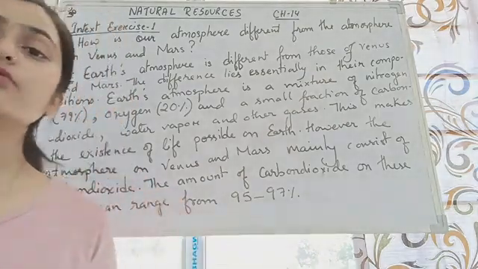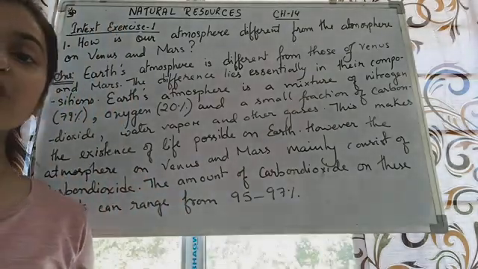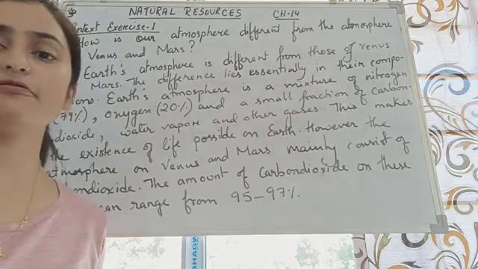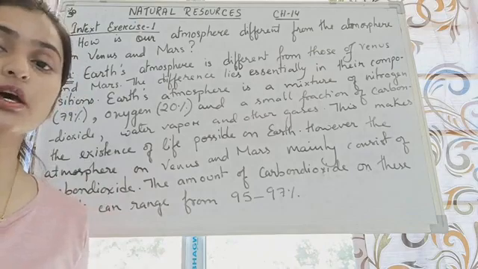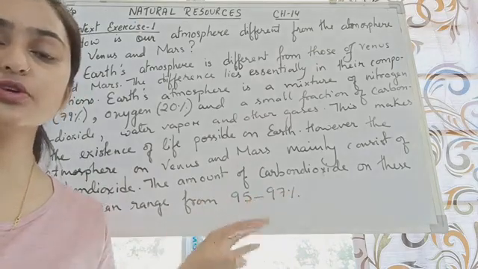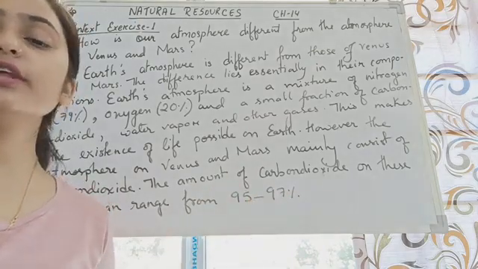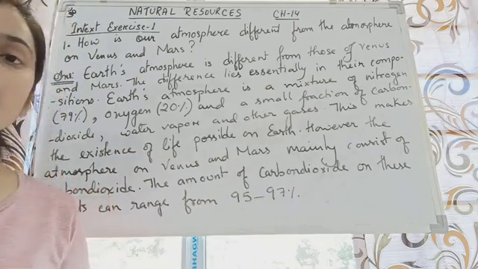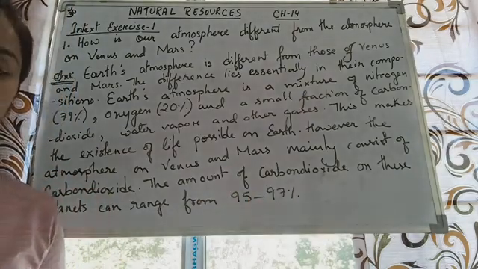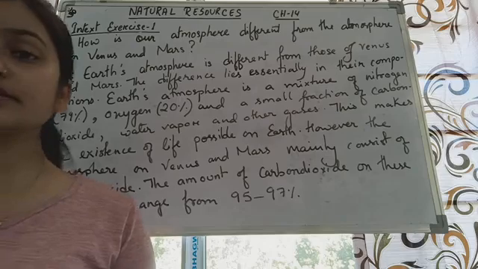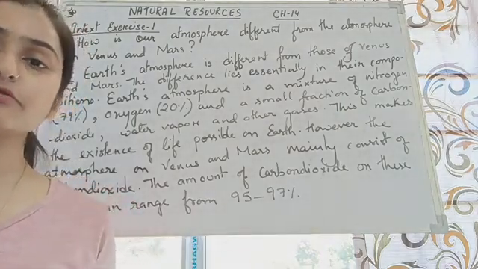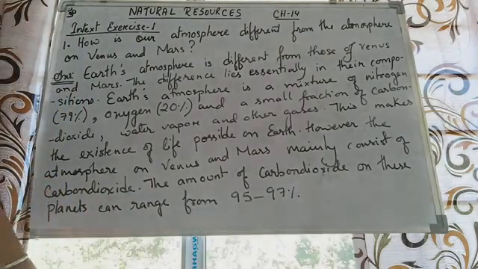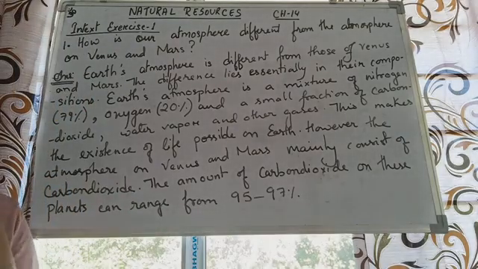Third, we have water. Now, water is itself called life, because no life can exist if there is no water. You have food, you have oxygen, still you won't have life if you don't have water. So water is also considered a natural resource. In short, it's considered the essential part of life, or we also call water life. So these are the natural resources which we are going to discuss in this particular chapter.